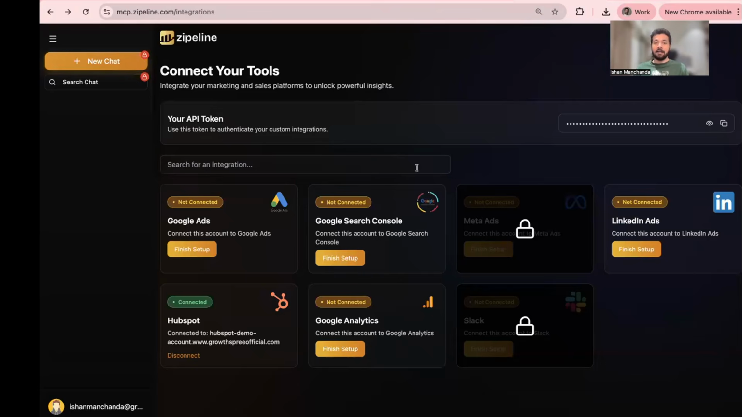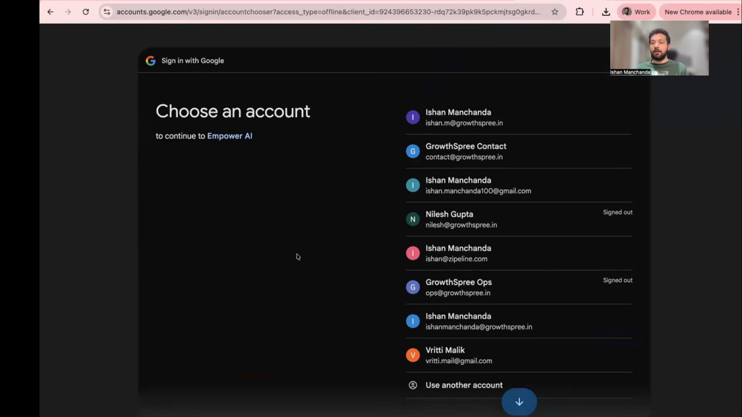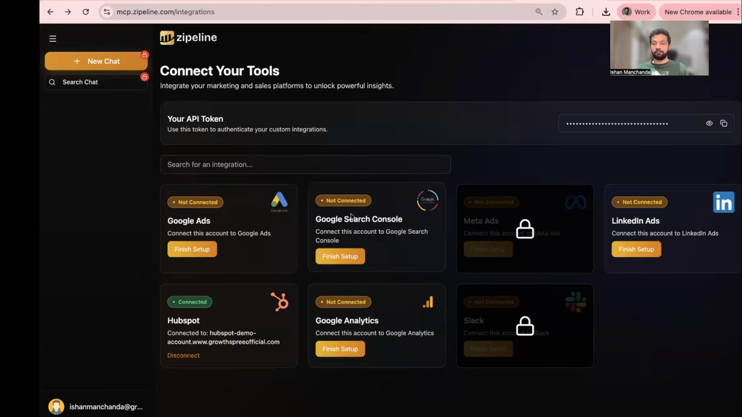Once you're in, go to the integrations page, find Google Analytics right here, and click on Finish Setup. A simple OAuth process will start. Use the email ID which has access to your Google Analytics account. Once you're done with that, move back to the integrations page. Once you've connected Google Analytics, this is done. Make sure that you are able to see this API token, which is going to be useful in just a bit. Come back to your email.